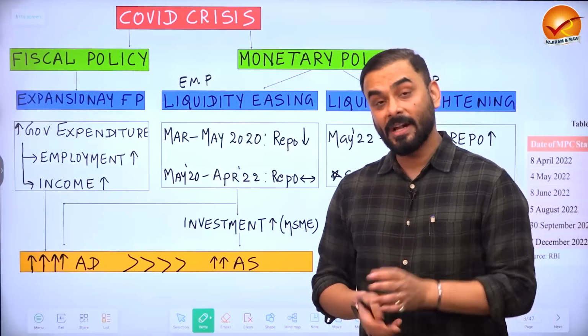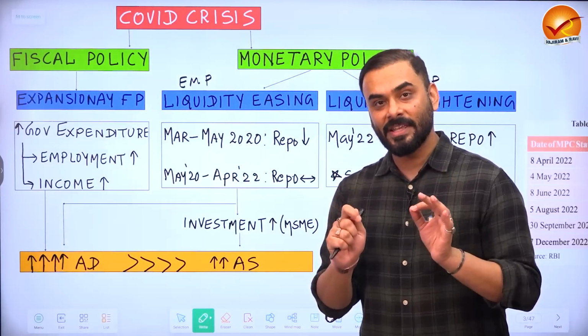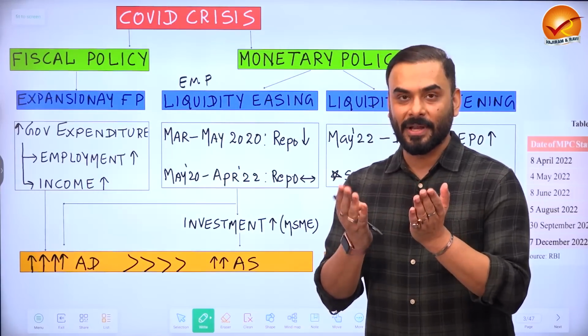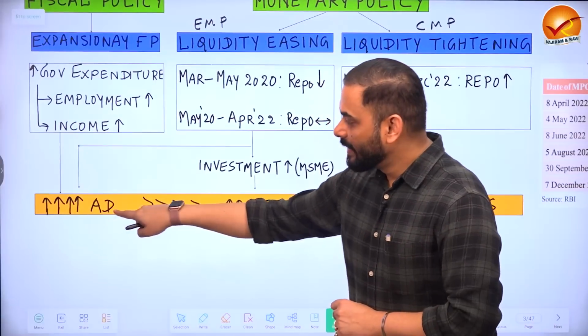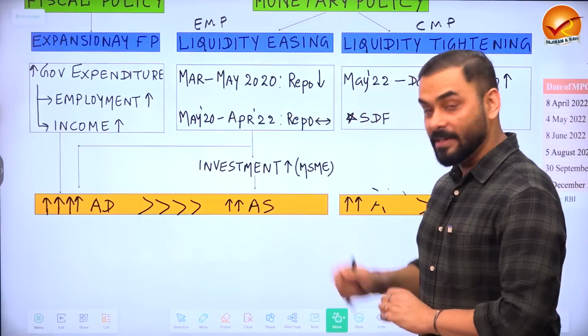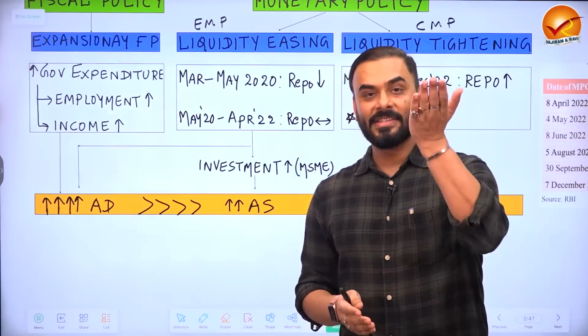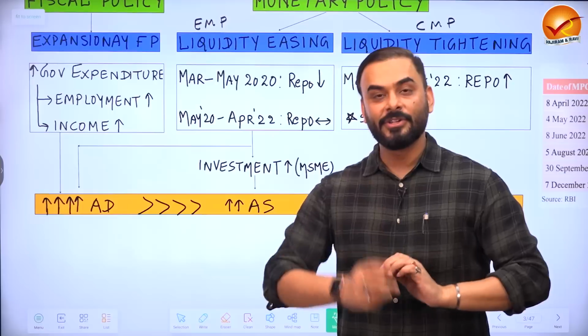But we know that the increase in aggregate demand is very fast, whereas the increase in the production of goods and services, which means increase in aggregate supply, takes time. So we can clearly see here that increase in aggregate demand is greater than increase in aggregate supply. Now, whenever demand increases faster, supply increases little slowly, demand is more than supply, it leads to inflation.